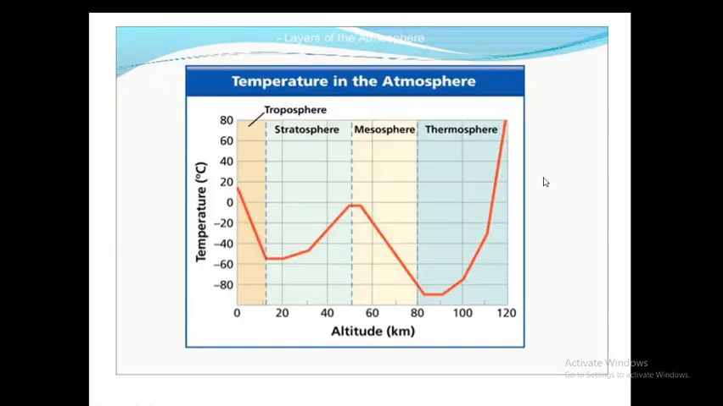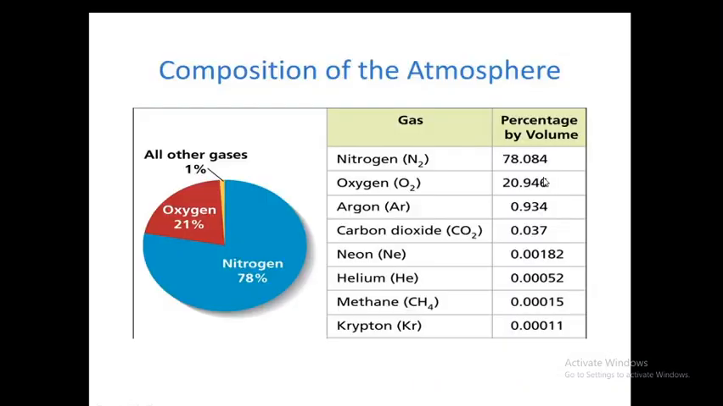So, this is graphical representation of temperature in the atmosphere. These are the composition of the atmosphere. Nitrogen 78.084% by volume, oxygen 20.946% by volume, argon 0.934% by volume.